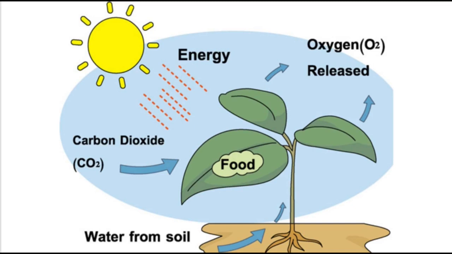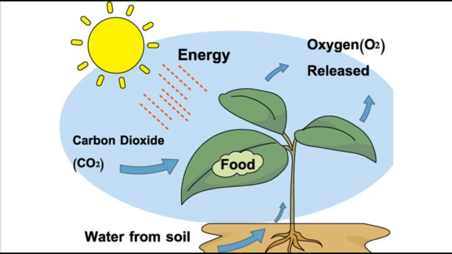The solar energy is captured by the leaves and stored in the plant in the form of food. Thus, the sun is the ultimate source of energy for all living organisms. Without the sun, there won't be any life on earth. So this is how the plants prepare or synthesize their own food.